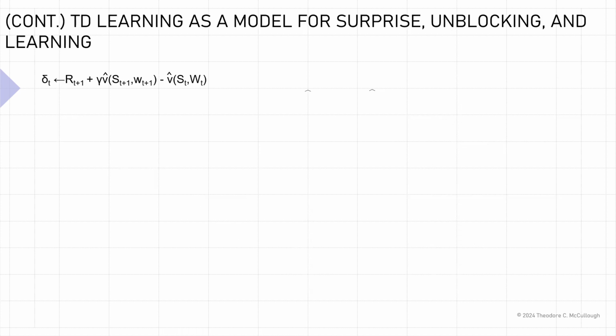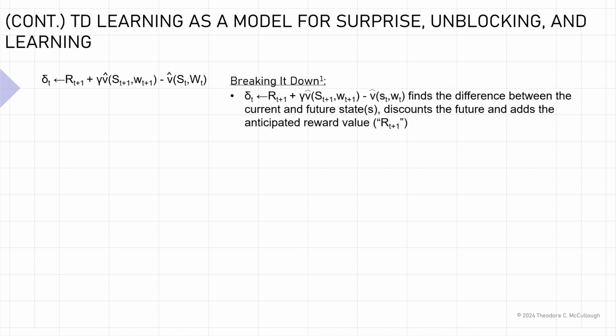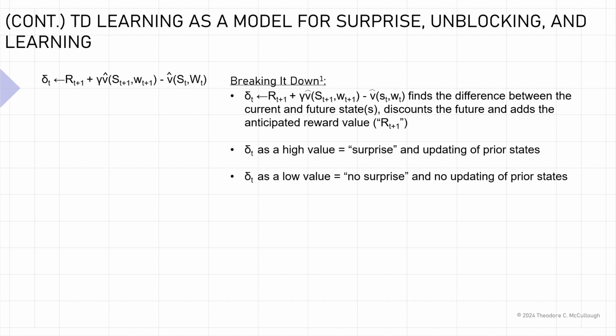Shown on this slide is an algorithm for determining whether or not the updating of prior states needs to occur based upon the existence of surprise. So let me break this down for you a little bit. This algorithm finds the difference between the current and future states, discounts the future, and adds an anticipated reward value. If the error value is high, it means that there's a surprise and some prior states need to be updated. If the error value is low, then there's no surprise and there's no updating of prior states.